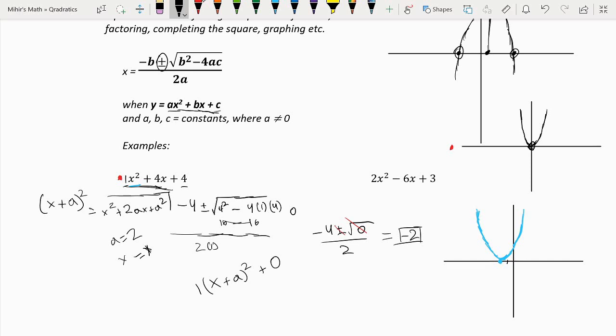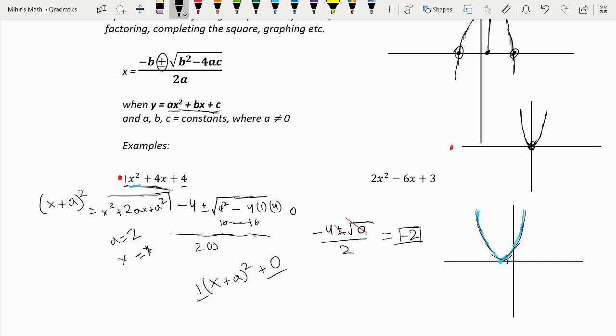So that means our y-coordinate for the vertex is 0, which means that it starts on an x-intercept because the y-coordinate is 0. So that means it starts on the x-axis. The other hint is that 1 is positive, which means it's an upward-facing parabola, as we see here. So that was another way that you could have found it only has one root.